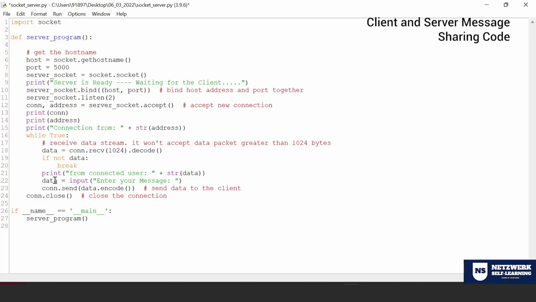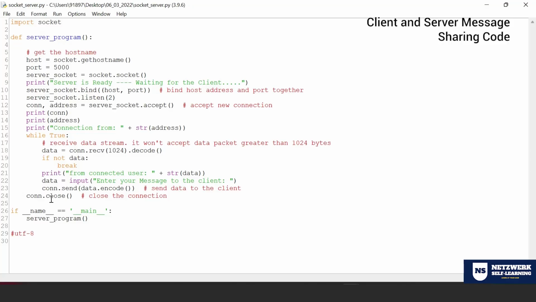Then it is sending the message back to the client. Look at that. Enter the message to the client. So now it is sending. Look at line number 23, connection dot send. And while I'm sending, I'm encoding the data. So data dot encode. If you're wondering what is the default mechanism for encode, UTF-8 is the default encoding mechanism. Okay. Then if all goes fine, I'm closing the connection.